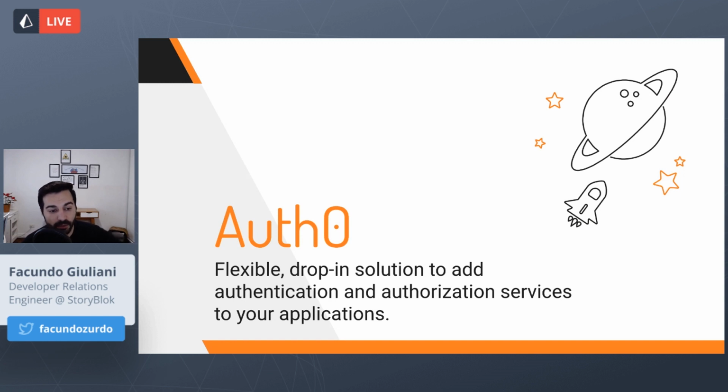In this case, we will talk about Auth0, which is a flexible drop-in solution to add authentication and authorization services to our applications. So we can create a security platform for a web application and program everything and take care of all the details that handle the security of our application.